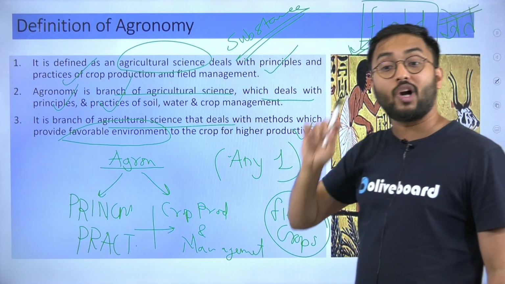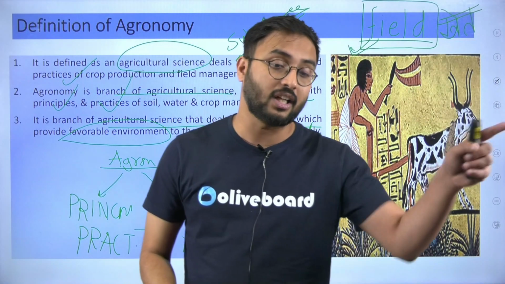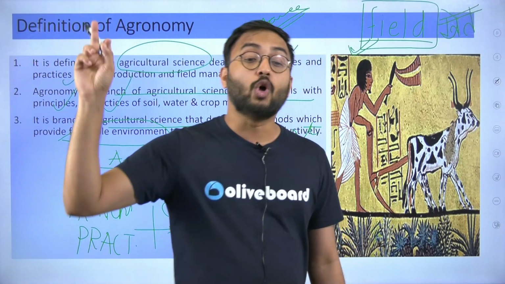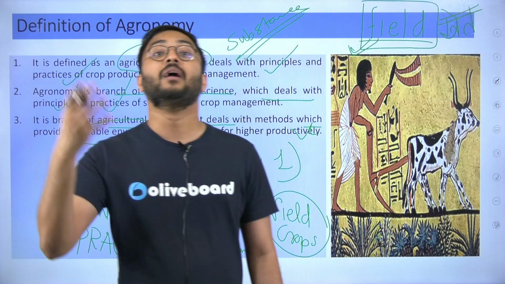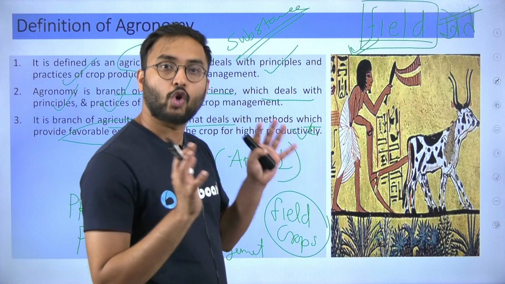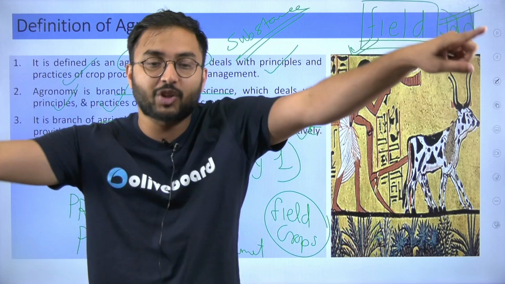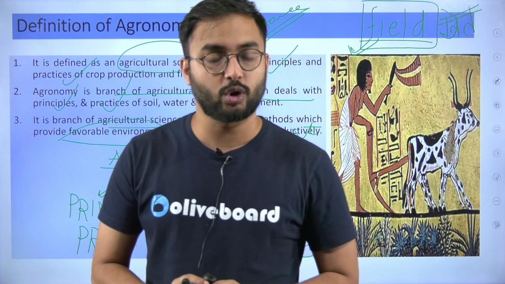It is not interested in garden crops. Agronomy is not about growing horticultural crops, not about domestication of animals or livestock, and not about growing medicinal plants or flowers. Agronomy is about all crops, particularly field crops, which are grown in a patch of land dedicated for cultivation. That's it. On this note, we end this class.